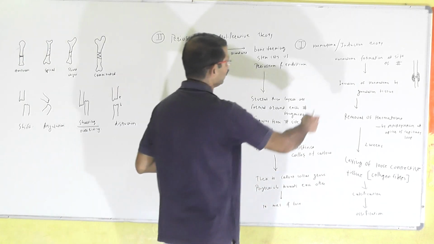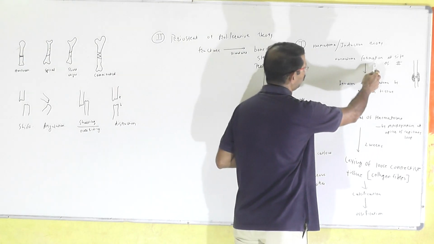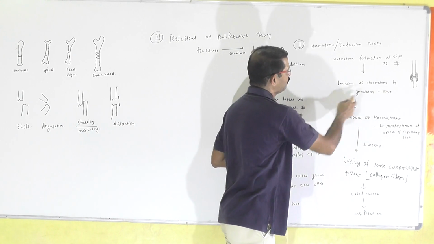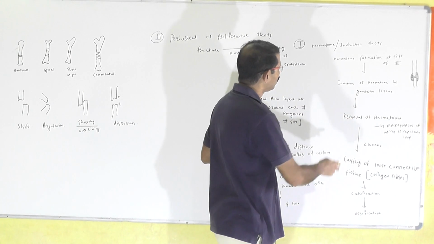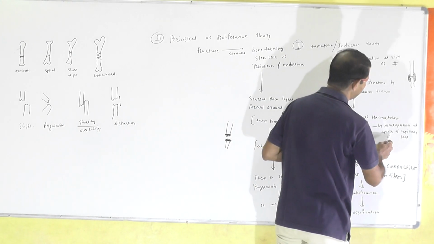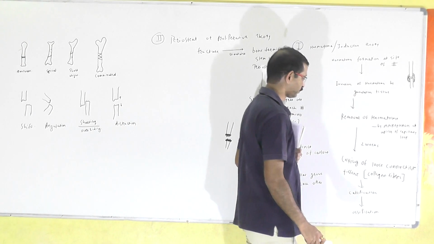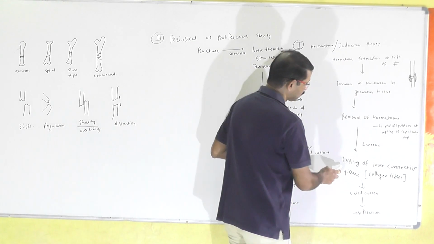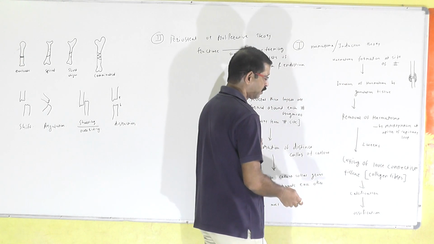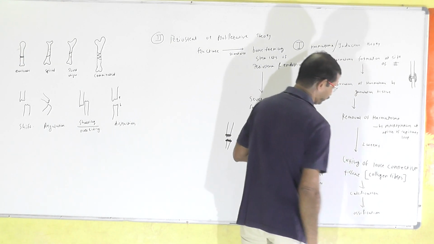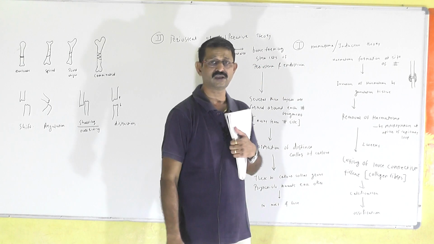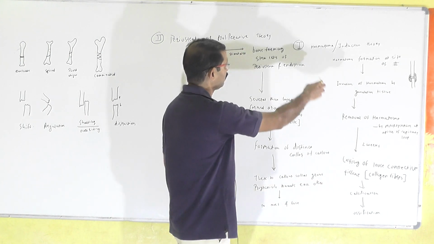What happens when there is a fracture? Hematoma formation occurs at the site of fracture. This hematoma gets invaded by granulation tissue. This hematoma is removed by macrophages which are present at the apices of the capillary loop. In about 2 weeks, there is laying of loose connective tissue composed of collagen fibers in that hematoma. This connective tissue later on gets calcified and then ossified.